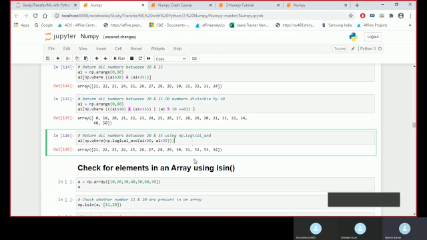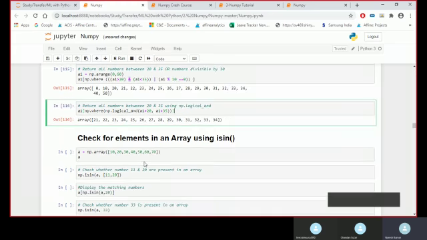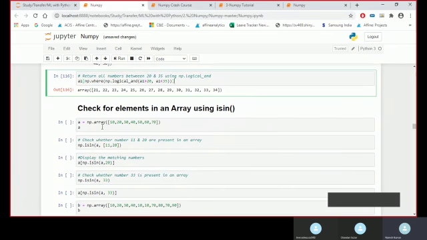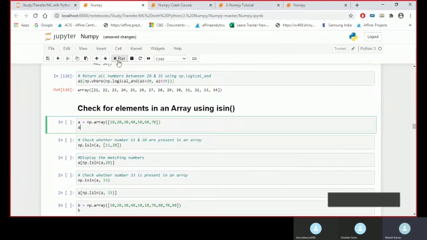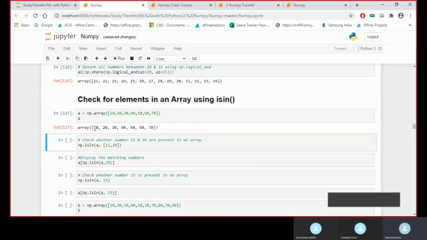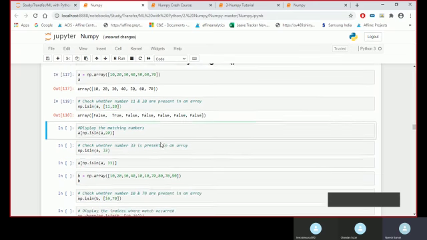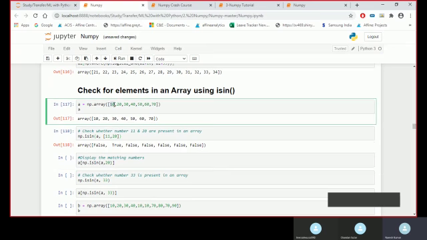There is also a way to check whether an observation is present in our array or not. In this array we have observations 10, 20, 30, 40, 60 and 70. Now I am checking whether 11 and 20 are present in my array or not. I can see this is not 11, this is 20, so 20 is there. None of the numbers are 11, so all would be false.